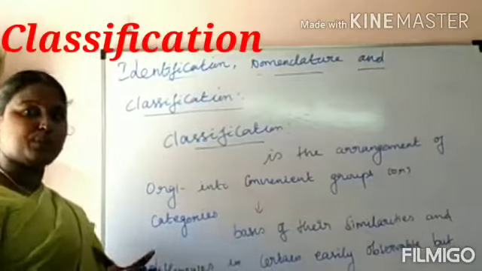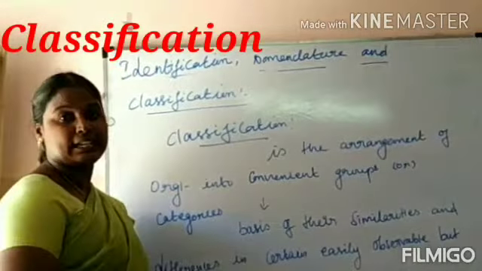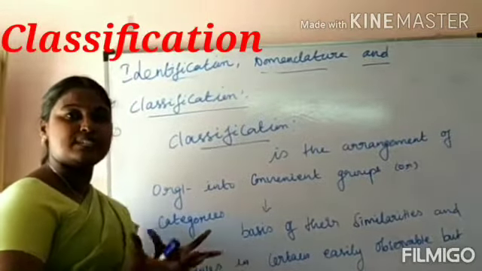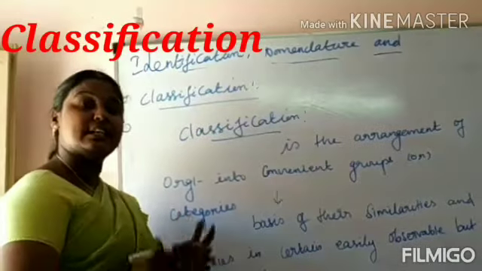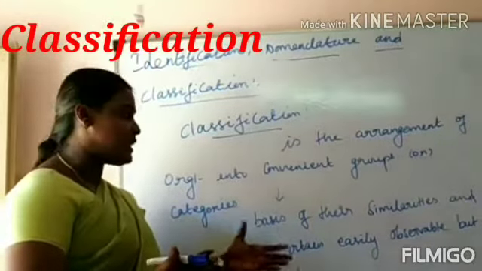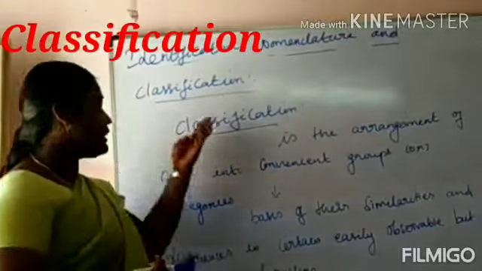It is based on the fundamental character. If there is a small mistake in the fundamental character, we can easily identify it. That is called classification.